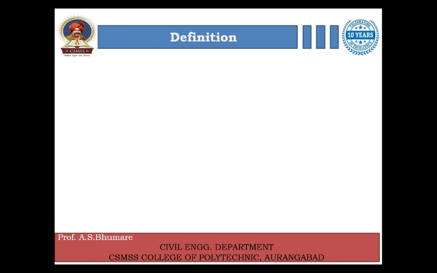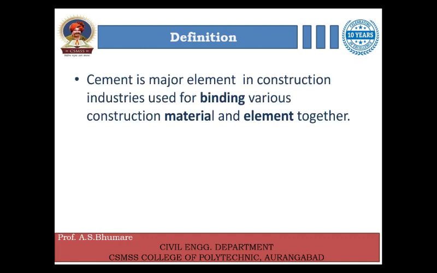First of all, we will overlook the definition of cement. What do you think? What is cement? For what purpose has cement been used for years and years? Cement is a major element in the construction industry, used for binding various construction materials and elements together. So basically cement is the material which is used for binding purposes. The major function performed by cement is to bind the materials which are used in the construction industry.